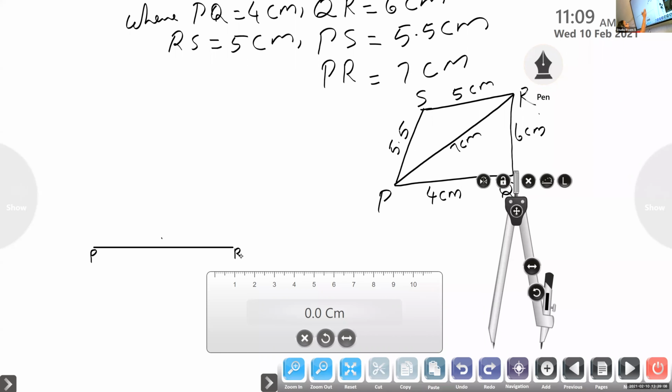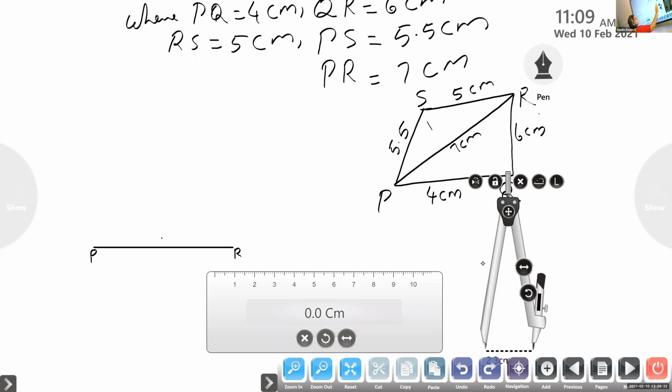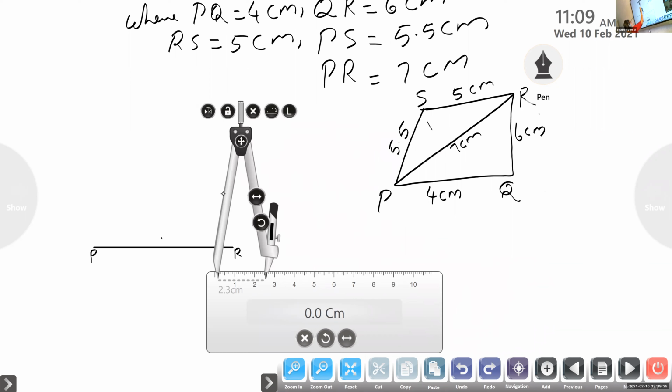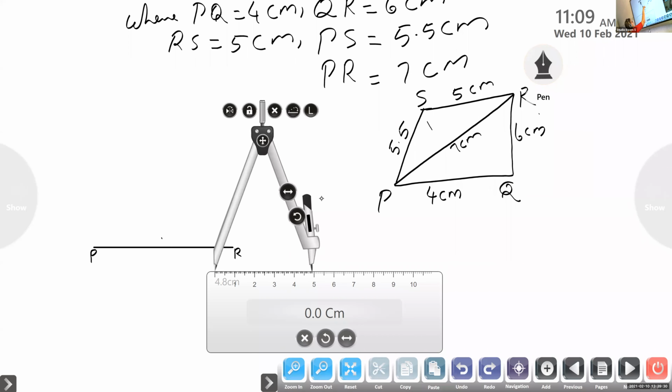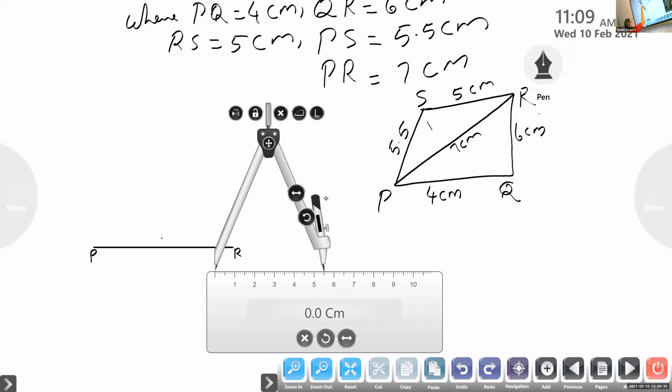Okay. First we will construct triangle PSR. For that, from P, PS is 5.5 centimeter. So take your compass and take a length of 5.5. Did all of you take it?